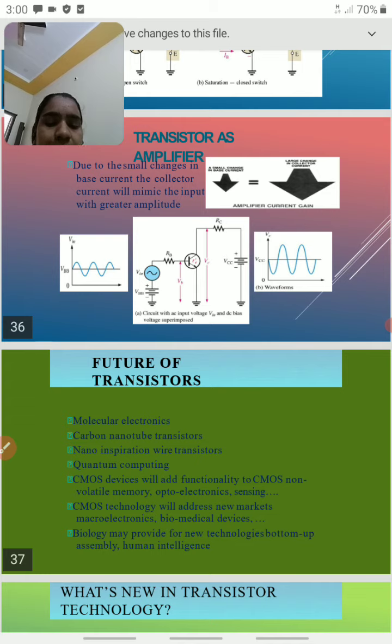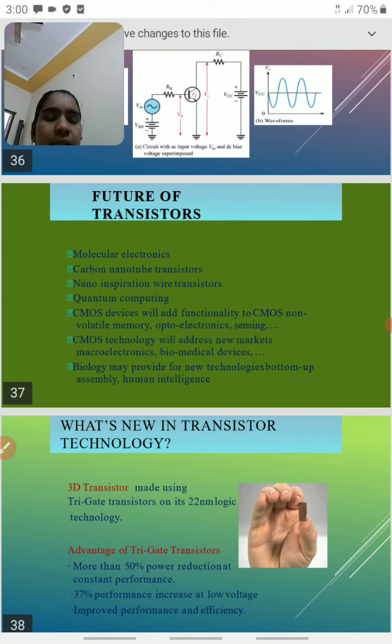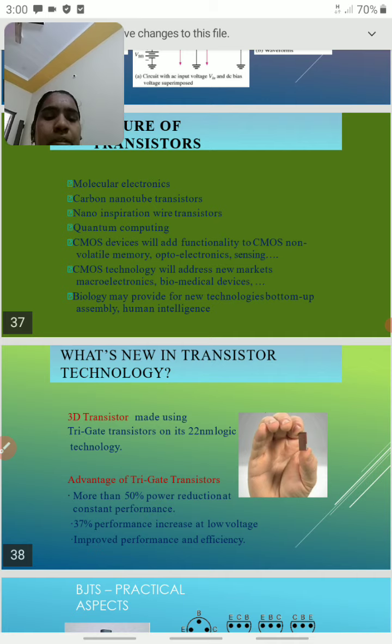And next, we have some biology applications also. Biology may provide new technologies for bottom-up assembly. I mean, in nanotechnology we will use the transistor. So this transistor we will use in nano transistors also.